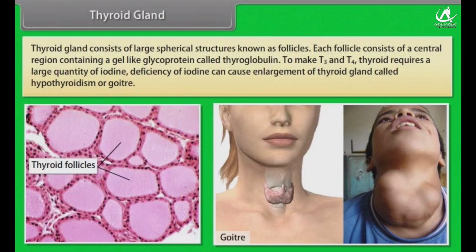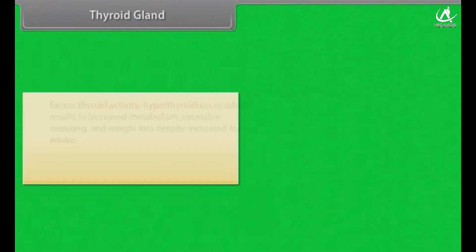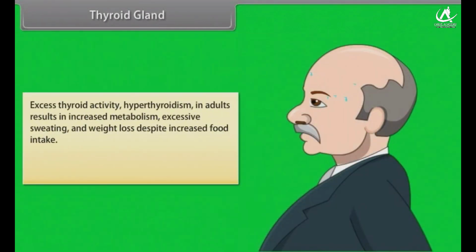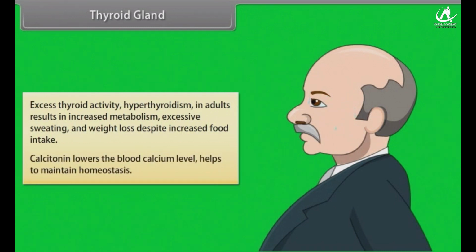Deficiency of iodine can cause enlargement of the thyroid gland called goiter. Excess thyroid activity, hyperthyroidism, in adults results in increased metabolism, excessive sweating, and weight loss despite increased food intake. Calcitonin lowers the blood calcium level, helping to maintain homeostasis.